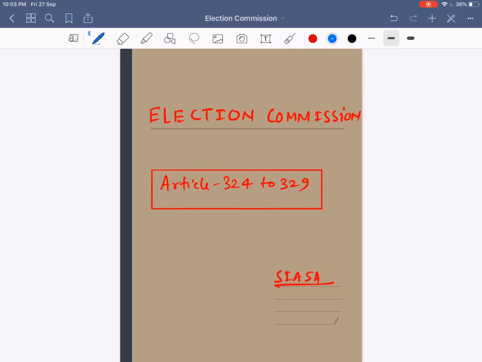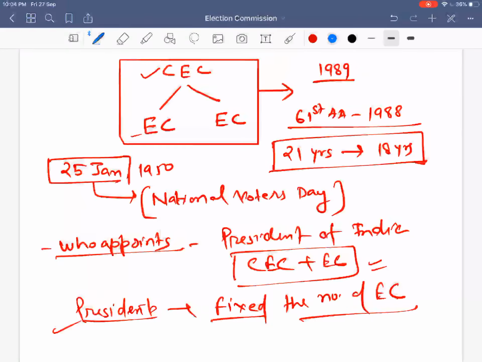So here we are going to discuss the Election Commission of India. The Election Commission of India articles in the Constitution are from 324 to 329. First important thing: there is one Chief Election Commissioner, and two other Election Commissioners. So the Election Commission of India is a multi-member body.